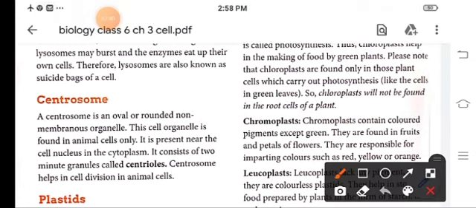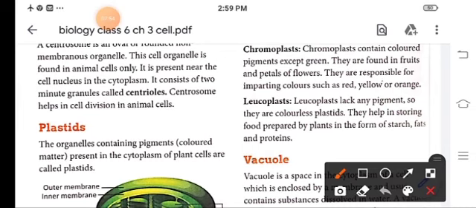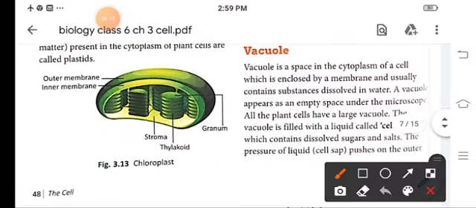Next is the chromoplast. Chromoplasts contain colored pigment, but they do not contain the green pigment. They are found in the fruits and petals of flowers, and they are responsible for giving color to the flowers, petals or fruits, like red, yellow or orange. Leucoplast is another plastid, but it lacks any pigment. So they are colorless plastids, and they help in storing the food prepared by the plants in the form of starch, fats and proteins.